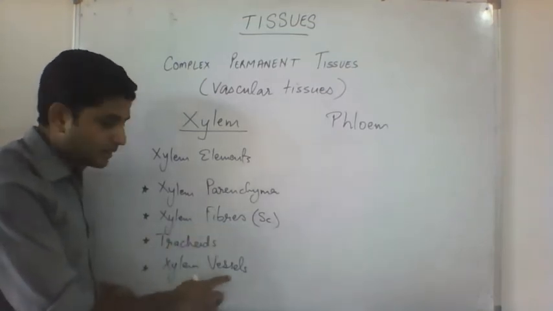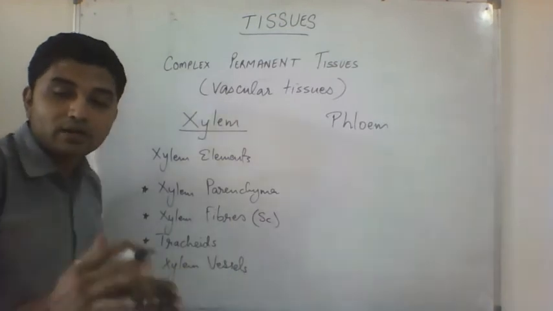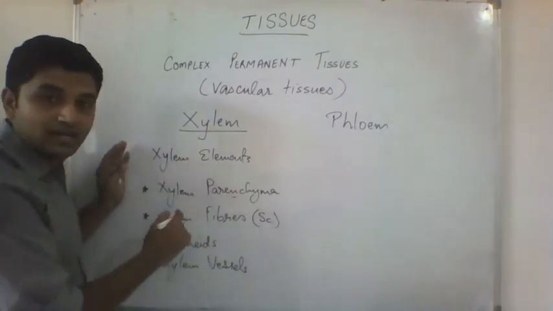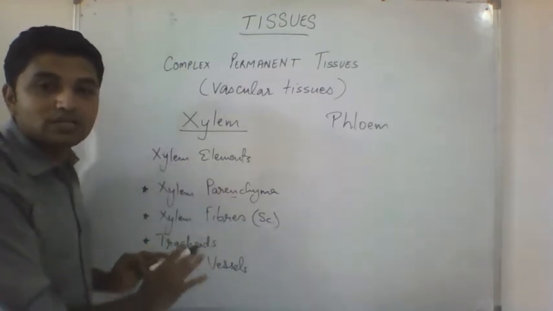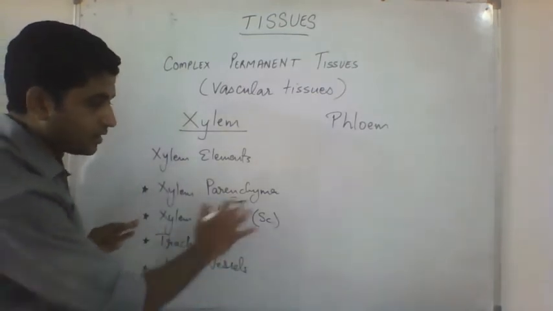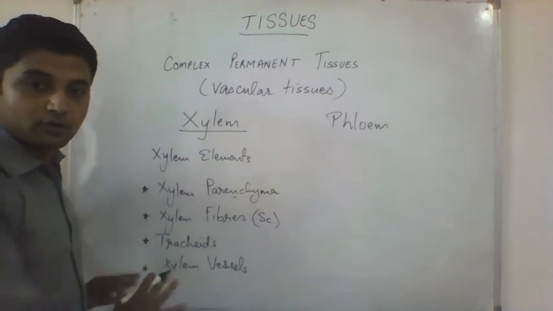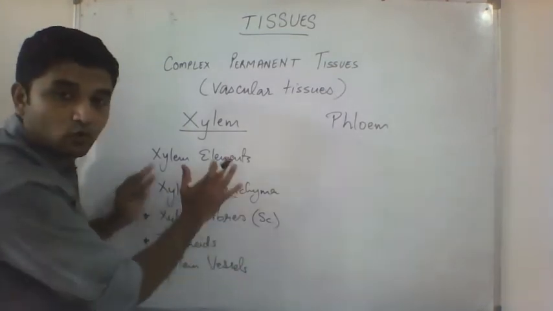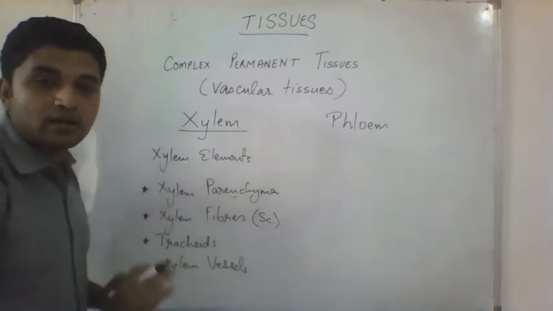These three are sclerenchyma, and remember sclerenchyma are dead tissues. So in xylem, except parenchyma, all the other tissues are dead. Only parenchyma is the living part. So you can mention it somewhere down so that you will remember it later. In xylem, only parenchyma is living. The rest of the tissues are dead.